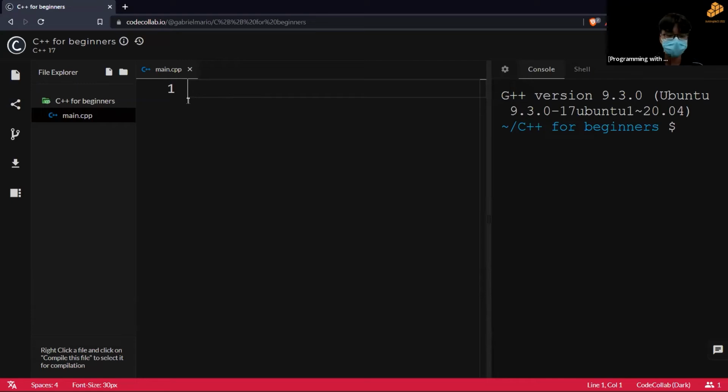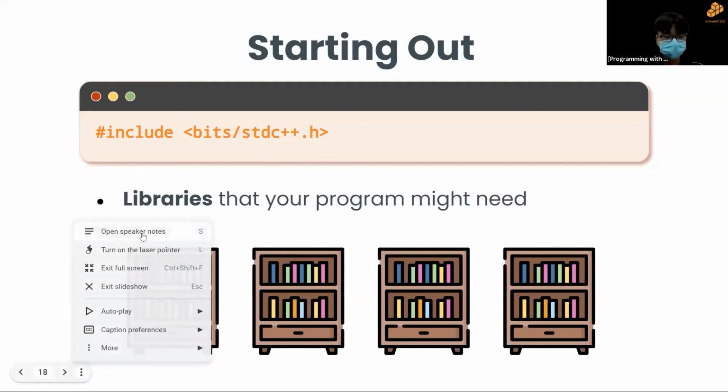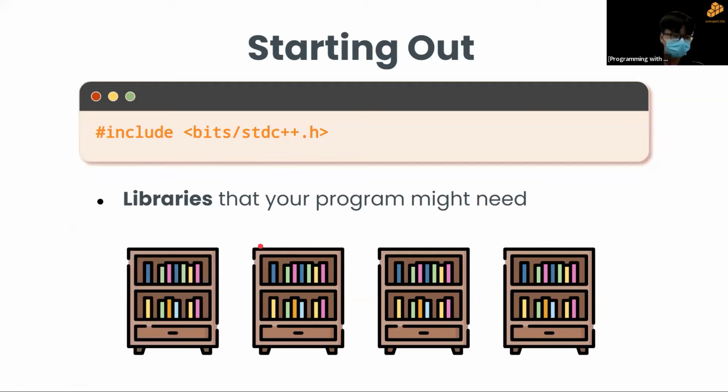So this is your first line, right? Your first line, we will start off writing #include <bits/stdc++.h>. So what include means is that we are in a way trying to have the libraries that our program might need to run the code.